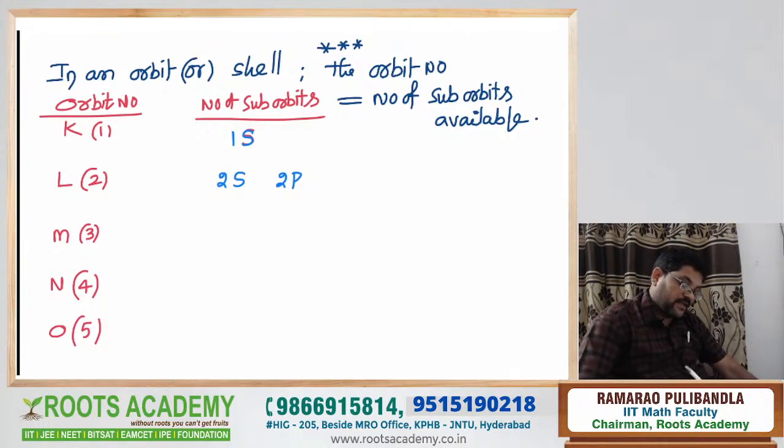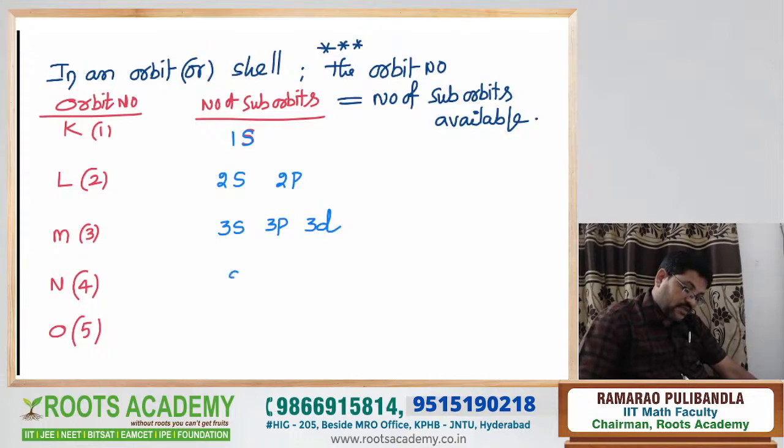Simple logic. In orbit 3, what suborbits are available? s, p, d are available. Those are the suborbits available, 3 suborbits equal to 3. Is it matching? Orbit number equal to the number of suborbits, matching or not matching? Yes, it is matching. Now s, p, d suborbits are available in the third orbit: 3s, 3p, 3d.